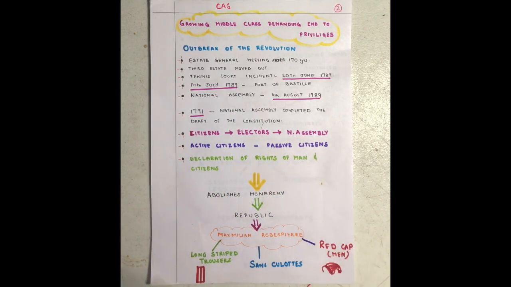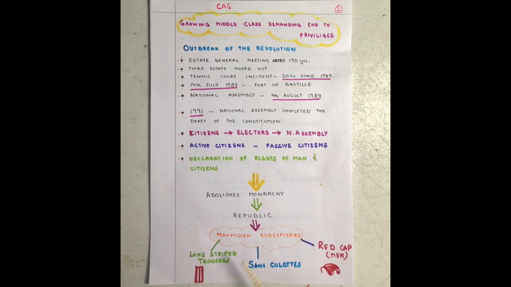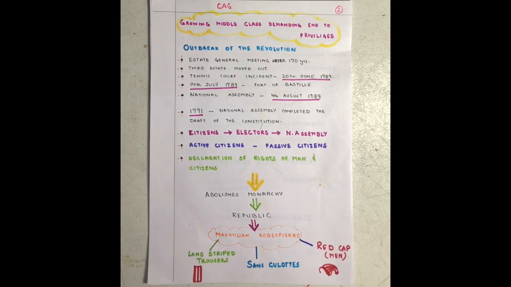Women were among the passive citizens. Fine. Then comes your Declaration of the Rights. The monarchy was abolished. There comes a point when he was told to go or move out, and France became a republic under the leadership of Maximilien Robespierre. Very important personality. A small note can come on him.